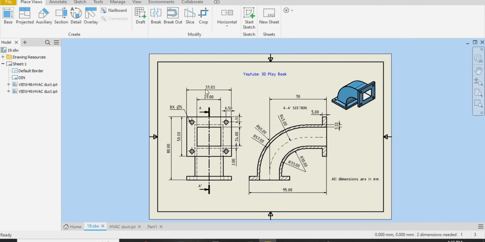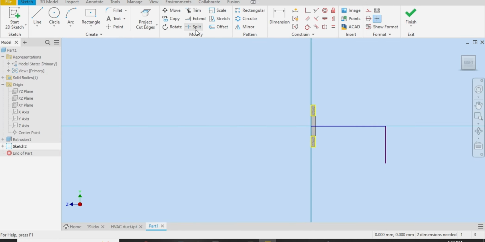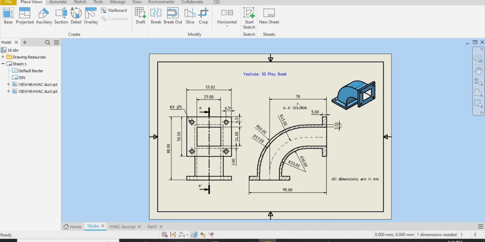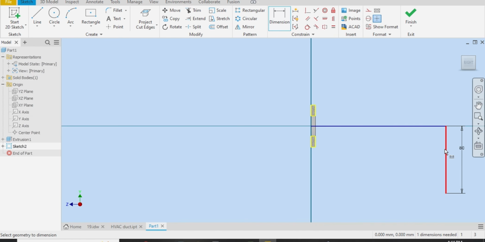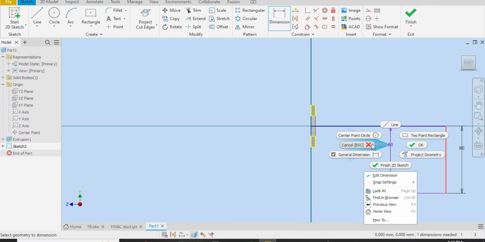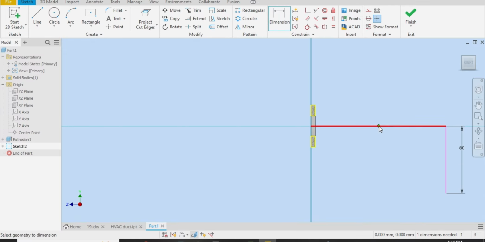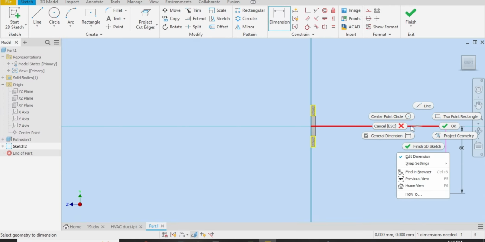What is the height? 80 is the height and 70 is the length for this line. Let me select dimension, select this line and type 80 here. Okay, and this was 70. Look, 70 millimeter.